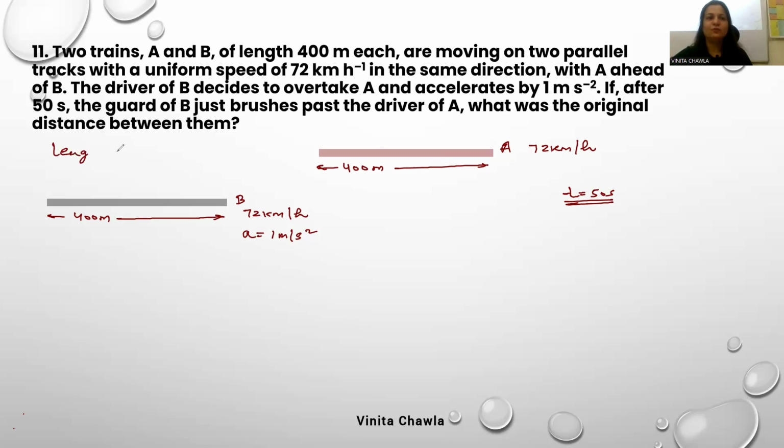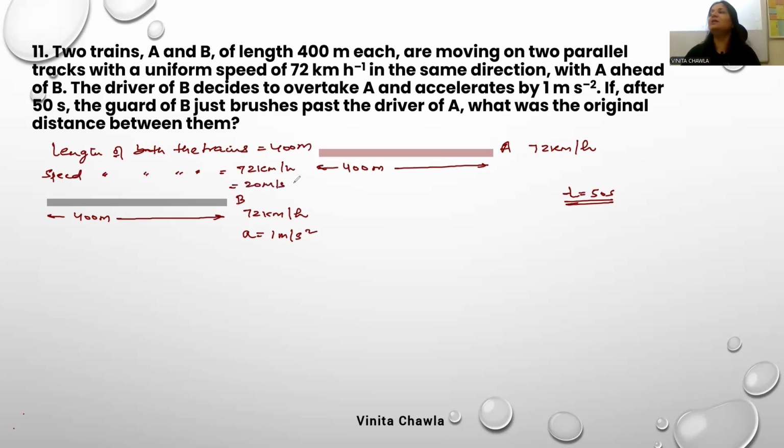Length of both the trains is equal to 400 meter. Speed of both the trains is 72 kilometer per hour, right? So we can convert this into meter per second. It's 20 meter per second.